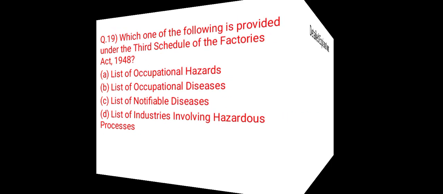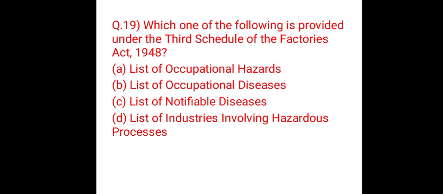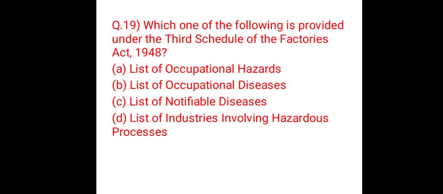Option D, list of industries involving hazardous processes. The correct option is option C. The list of notifiable diseases is provided under the third schedule of the Factories Act 1948. Let us move on to the next question.